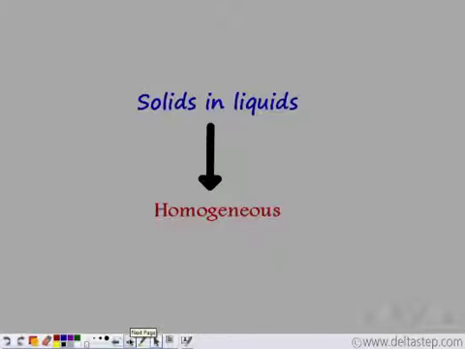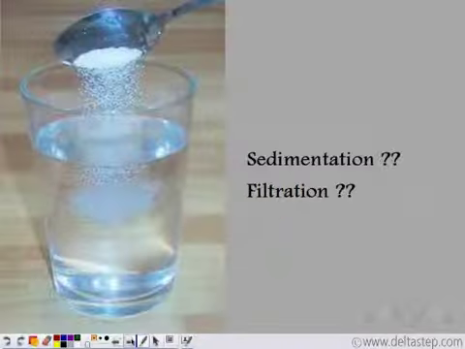Now we have seen one category, that is the heterogeneous mixture of solid and liquid. Now let's take the second category. We have a solid liquid mixture which is homogeneous. Let's take an example. We have salt dissolved in water. You dissolve some salt in water and you leave it on the table for some time. Do you think that the salt will settle at the bottom? No, it will not.